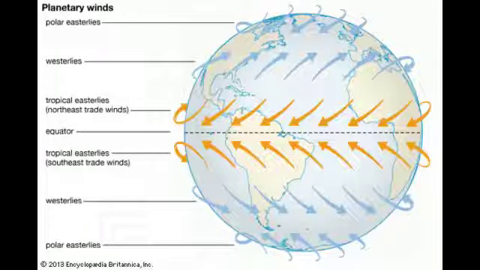A wind is always named according to the direction from which it blows. For example, if the wind is blowing from west to east, it is called a westerly wind. The ultimate cause of the Earth's wind is solar energy. Because the Earth is rotating on its axis, the air which is circulating is deflected towards the right in the northern hemisphere and towards the left in the southern hemisphere.